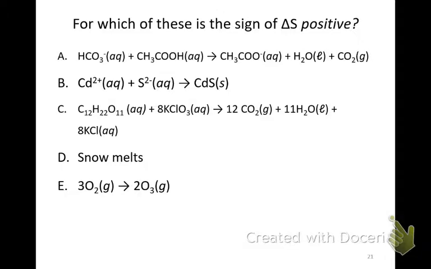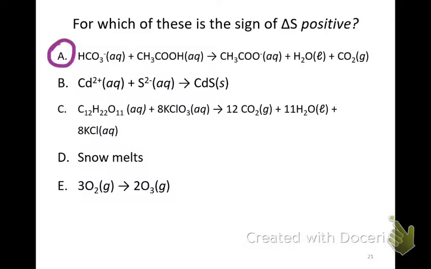So this first reaction is the volcano from elementary school, where we have baking soda and vinegar become acetate and water and carbon dioxide. Delta S here is positive, which means that entropy is increasing because we're making a gas, which has more entropy than an aqueous solution, and we're also making more independent particles. Two molecules, hydrogen carbonate and acetic acid, combine to form three different molecules.